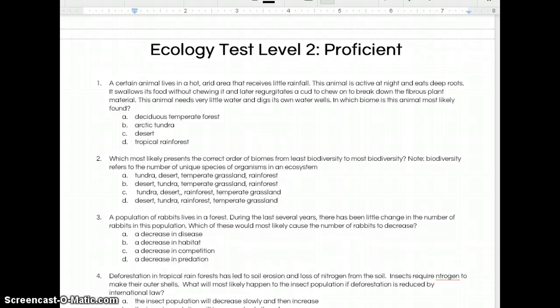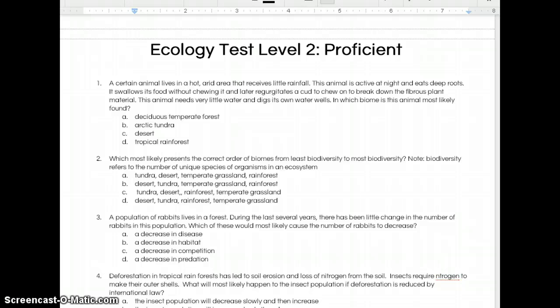A. Deciduous temperate forest. B. Arctic tundra. C. Desert. Or D. Tropical rainforest. Number 2. Which most likely presents the correct order of biomes from least biodiversity to most biodiversity?